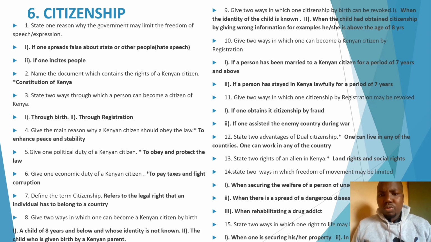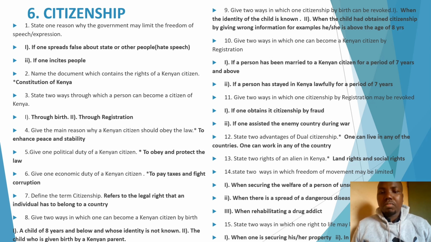Now, next question, give 2 ways in which freedom of movement may be limited. This is also a common question. For example, when there is a spread of a dangerous disease. Look at what happened in Kenya when COVID-19 came. We had lockdowns everywhere and even curfews. So it means that the freedom of movement was curtailed or limited.